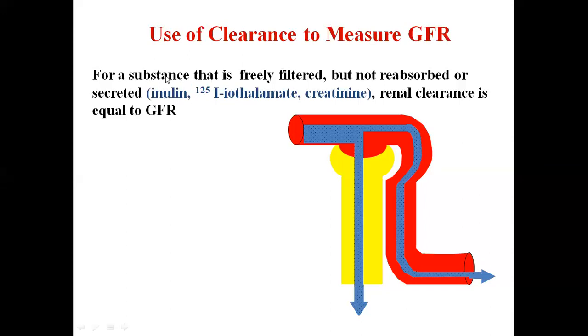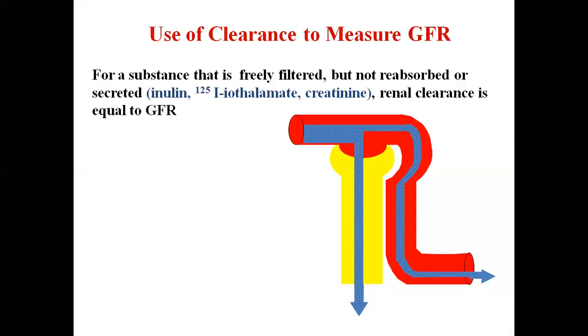This is an exogenously administered substance which is not present in our body. This is actually a polysaccharide of sugar, and it is present in some roots of the plants. We administer the inulin intravenously in a very large amount initially. Then the dose is fixed so that the plasma concentration will achieve a constant value.